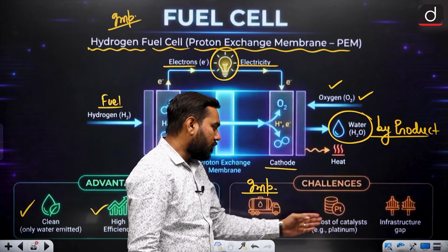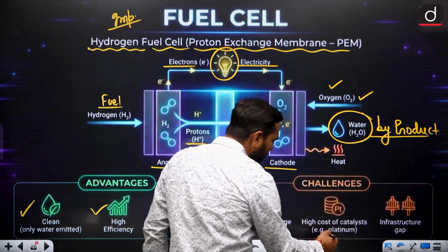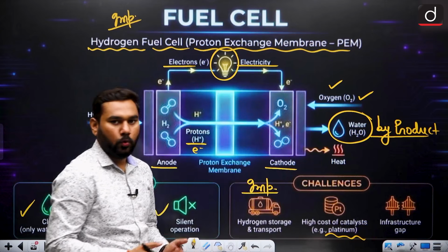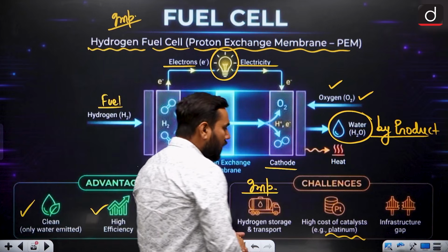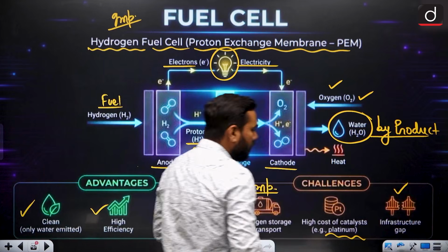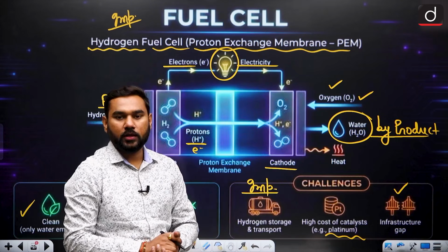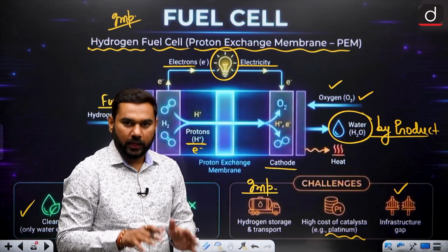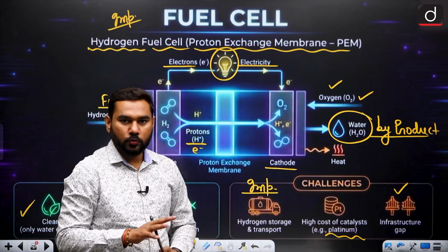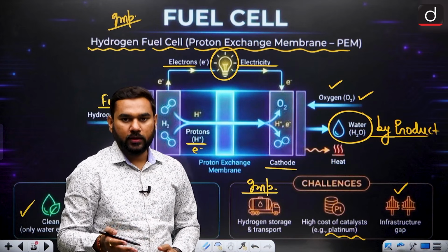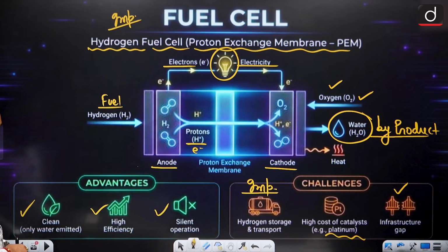Second one, high cost of the catalyst. In the formation of the fuel cell we use platinum, and you know that platinum is white gold, more expensive than gold. That is the biggest problem, and currently India doesn't have this kind of infrastructure, maybe with platinum, and maybe with storage and transportation. In all sectors we are lacking right now. So this is the problem. That's why this is a great technology, but we cannot use it currently, but it is truly futuristic. Clear? So this is something related to your hydrogen.